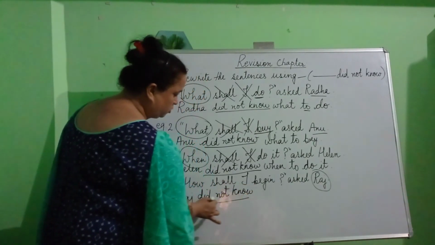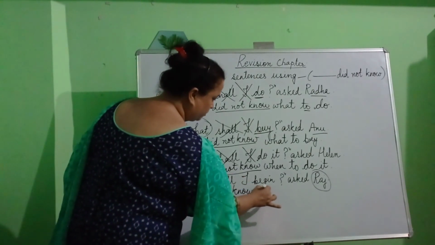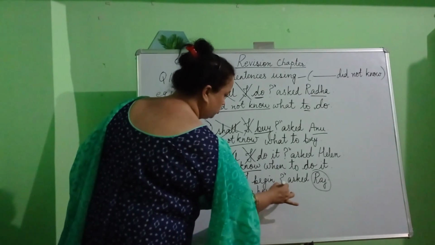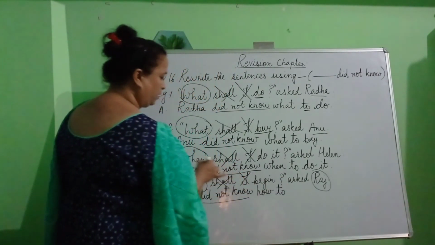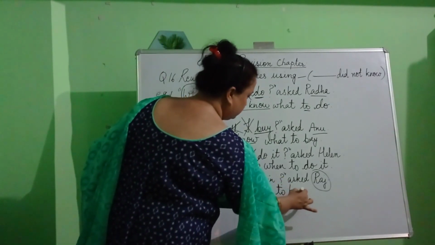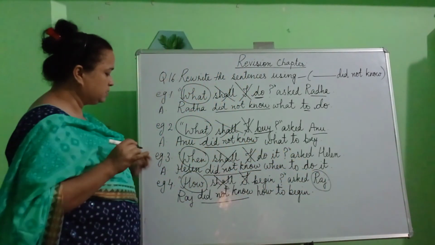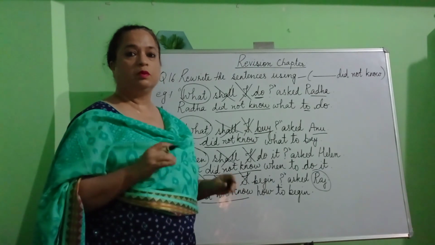After writing did not know, we will write the question word, that is how. After writing how, we will write to because we remove the words shall I. And now we need to write the verb. What's the verb over here? Begin. Now what's your complete answer? Raj did not know how to begin.